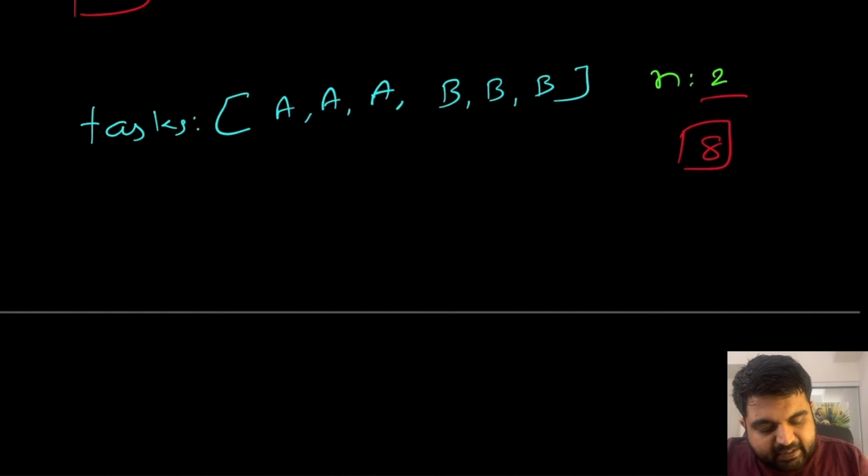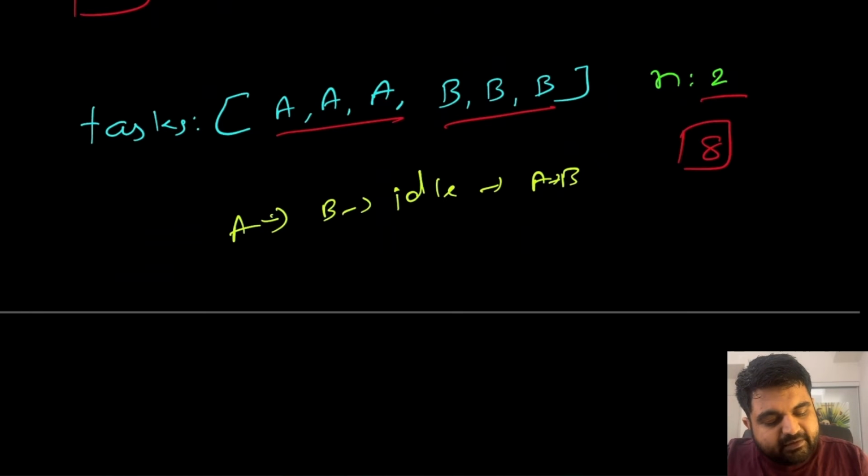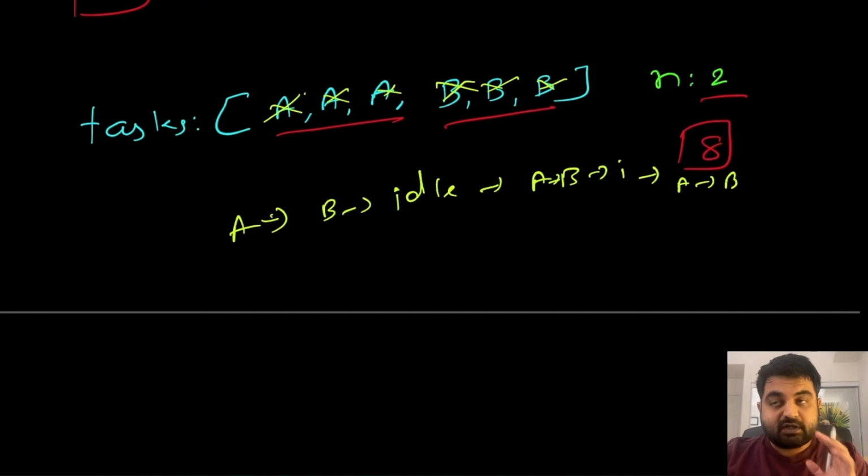How? Because we are given 3 A's and 3 B's. So logically we can do task A, then we can do task B, and then we cannot do task A or B once again. So we will do an idle. Once again we would do A, once again we would do B, and once again we would do idle, and once again we would do A, and once again we would do B, and then we don't need to stay idle because we completed all these 6 tasks. So that's what the problem is asking us to solve. I know understanding this problem is quite tricky.